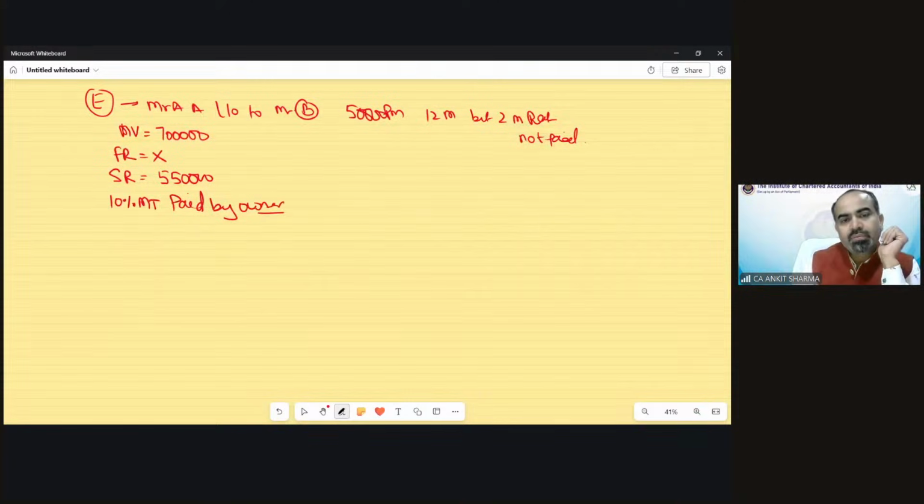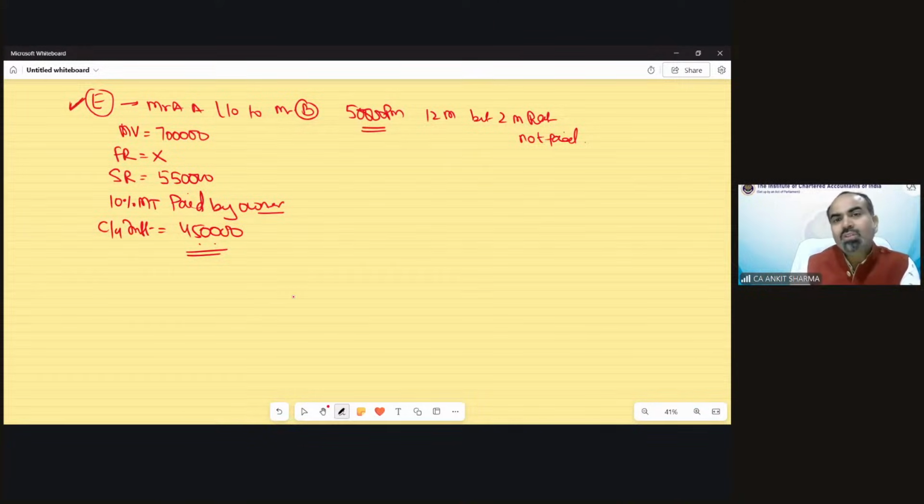Clear? Current year interest has been given in the question, suppose 4,50,000. Now you've been asked to solve this question. So we have to understand that this question falls in case number E. Now what is the solution pattern of case number E? The solution pattern of case E is exactly equal to case number D. There is nothing new. So the first step would be the same.